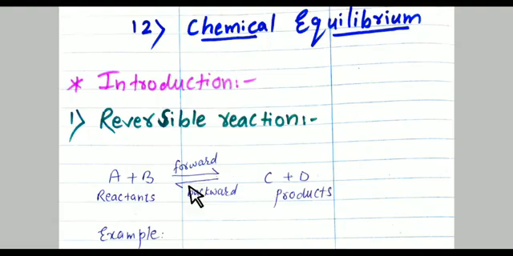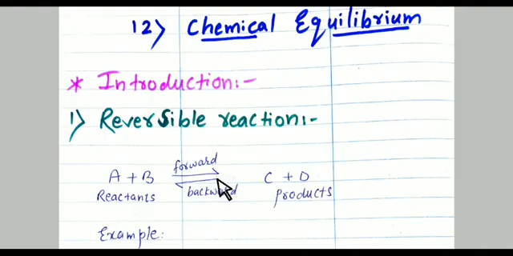Therefore, the reaction does not go to completion in any one direction, and it can occur simultaneously in the forward and reverse or backward reactions. As the reversible reaction proceeds in both directions, it is shown by the double arrow, one pointing from reactant to product and another pointing from product to reactant, which indicates the reverse reaction. I hope you understand. The upper arrow indicates the forward reaction and the lower arrow indicates the backward or reverse reaction.